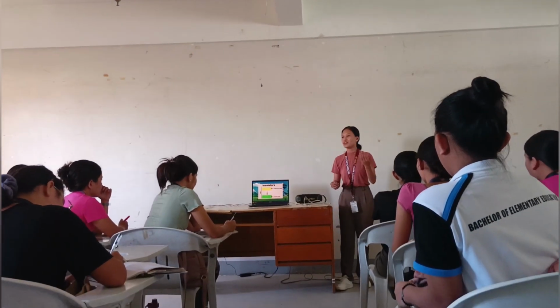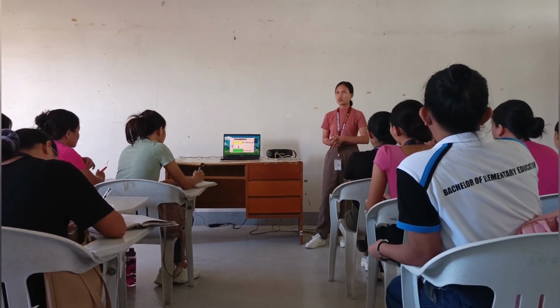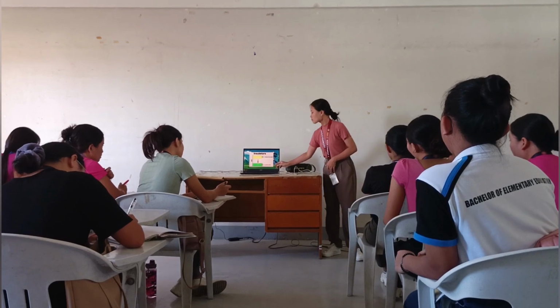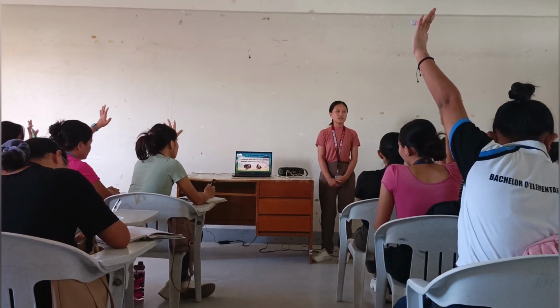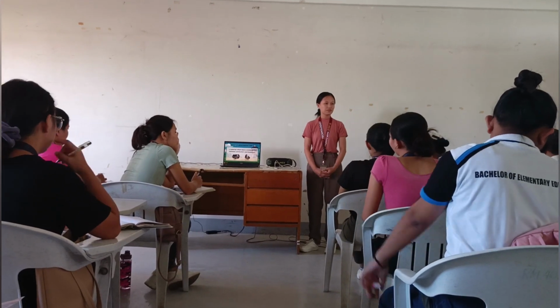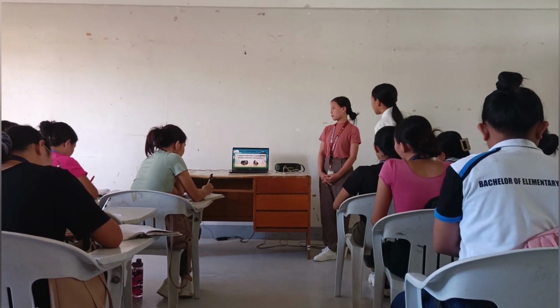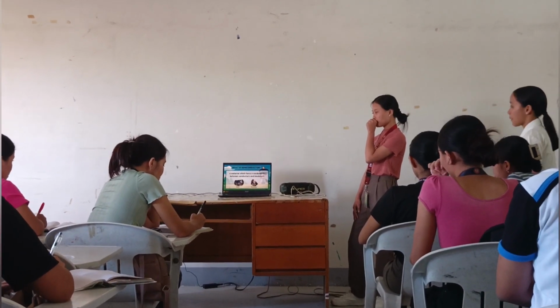So now class, upon knowing all the conductors and insulators, what do we mean by the semiconductor? So now can someone read? Yes, can I have Jakshi? Material which has conductivity between conductors and insulators.